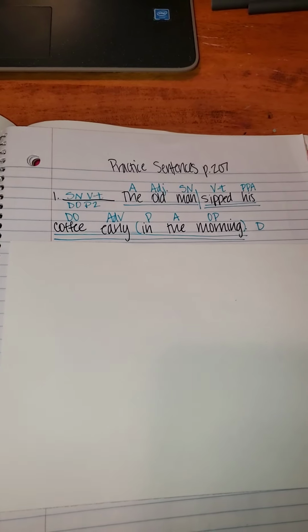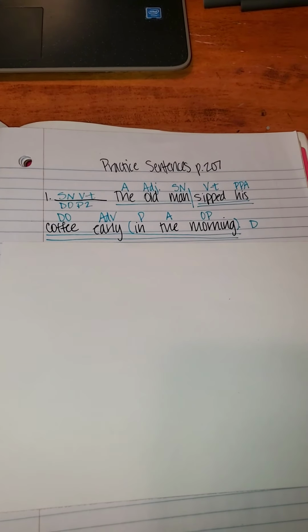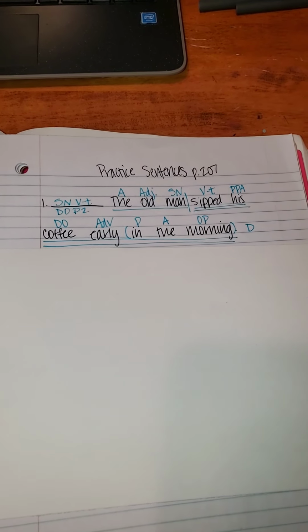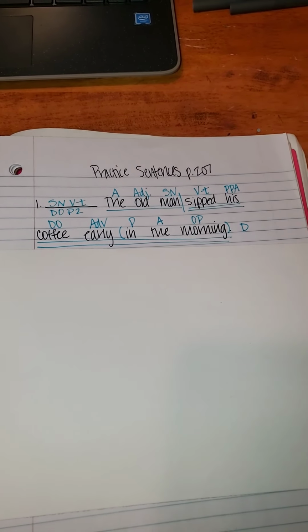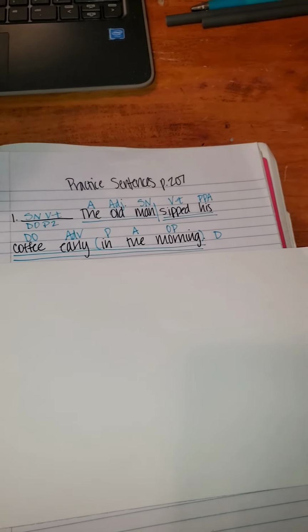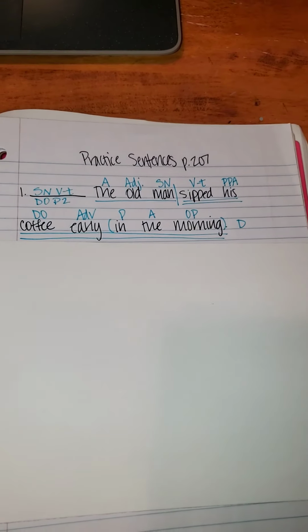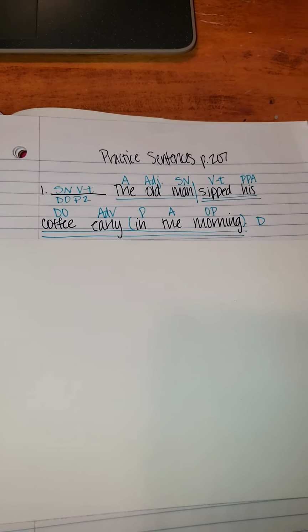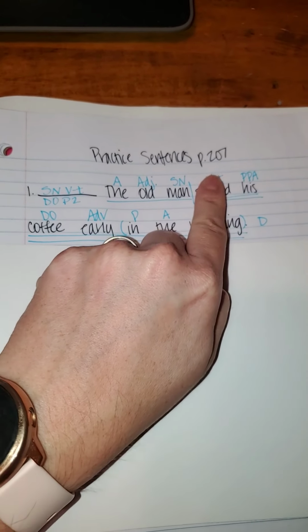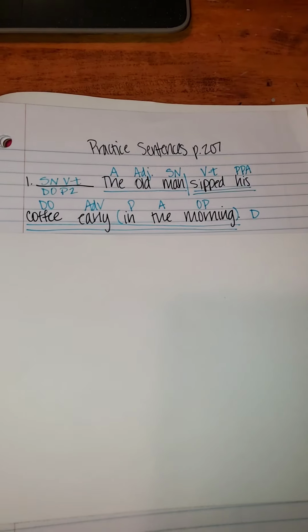The old man sipped his coffee early in the morning. Who sipped his coffee early in the morning? Man, subject, noun. What is being said about man? Man sipped, verb. Man sipped what? Coffee. Verify the noun. Does coffee mean the same thing as man? No. So coffee is a direct object. So you're going to go back to sipped and change it to a transitive verb.